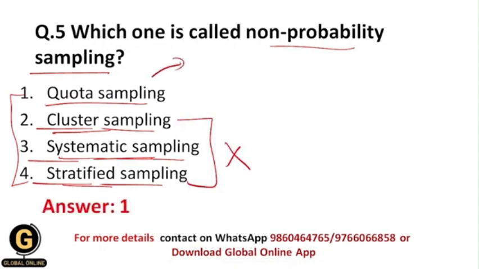Quota sampling is non-probability sampling, because within quota sampling the researcher selects the participants who have specific characteristics, and that's why all of the selected samples share specific common characteristics. That's why this is a non-probability sampling technique.